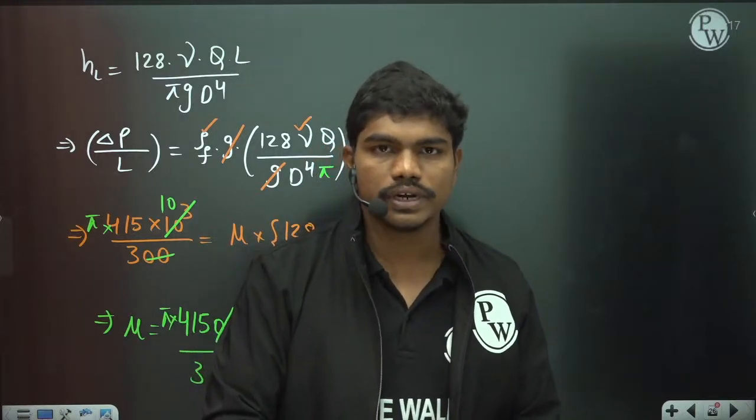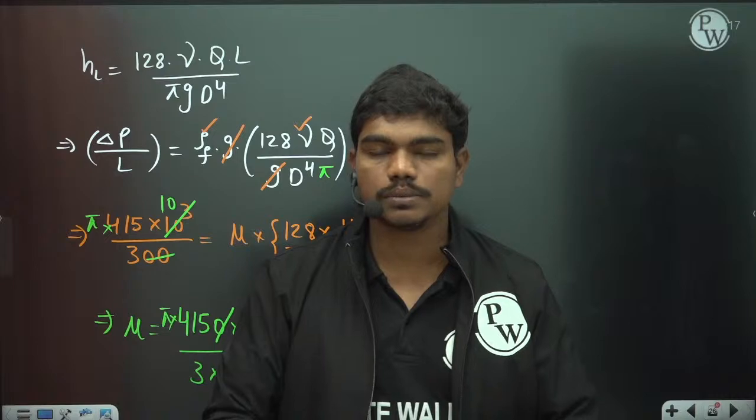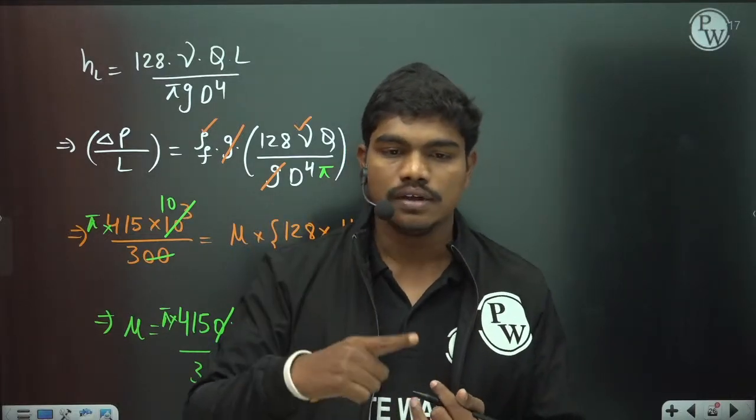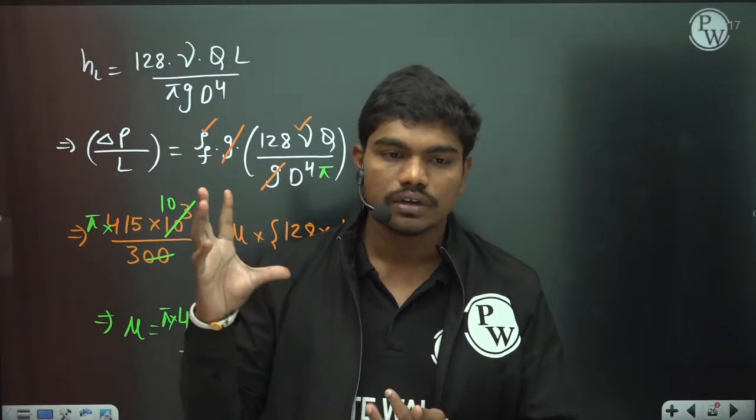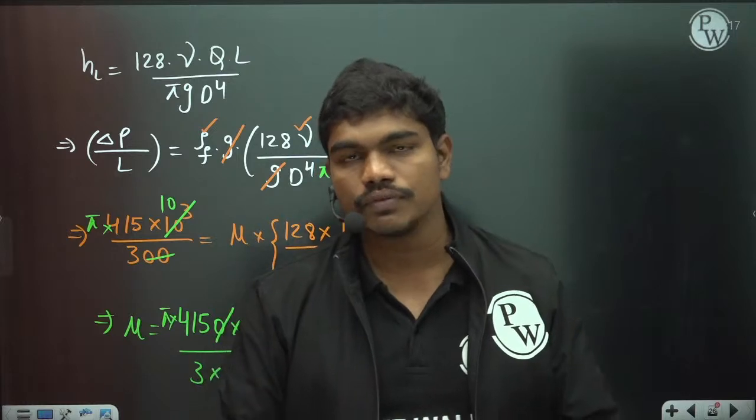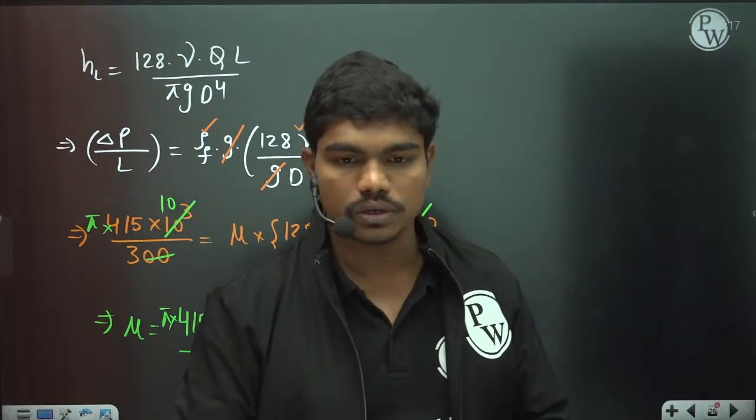In today's class there was some typing that caused some trouble to us in between, but I hope you understood how from the basics, from Bernoulli's equation, from fLV square by 2gD, we wrote different things here.